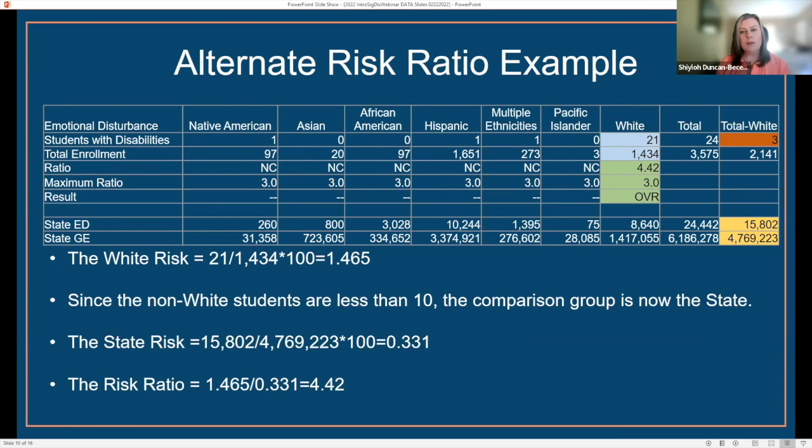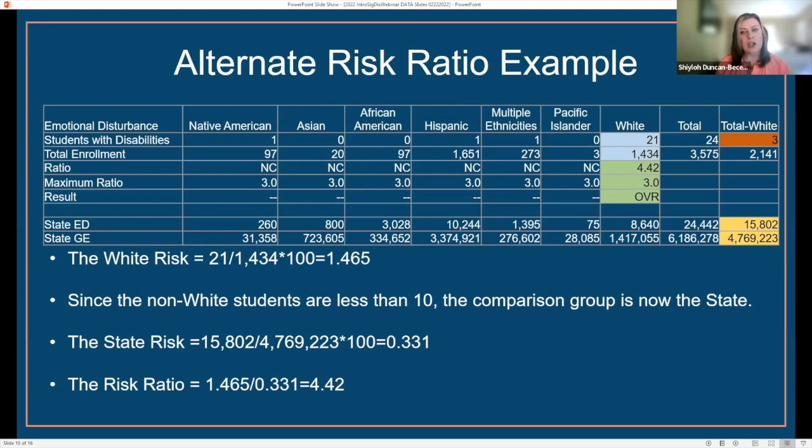For this example, we'll be focusing on students in the LEA who are white and have an emotional disturbance, and students in the LEA who are not white. We will also be looking at students in the state who have an emotional disturbance who are white, and all the students in the state. To calculate the white risk, we take the number of students who have an emotional disturbance who are white, 21, divided by the number of students who are white in the LEA, 1,434, times 100, which equates to 1.465.